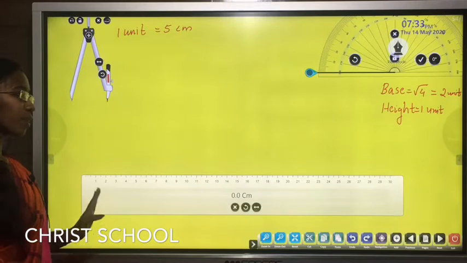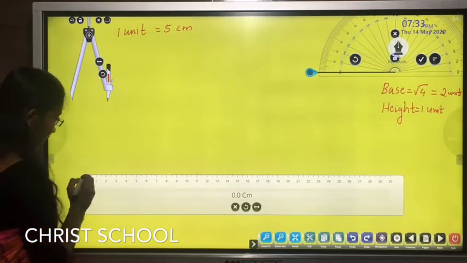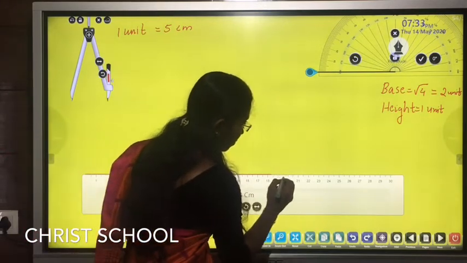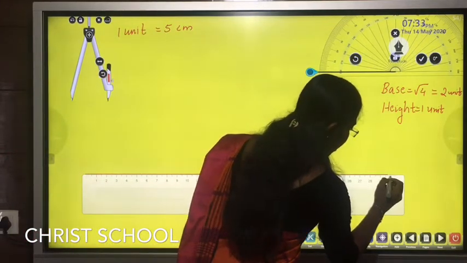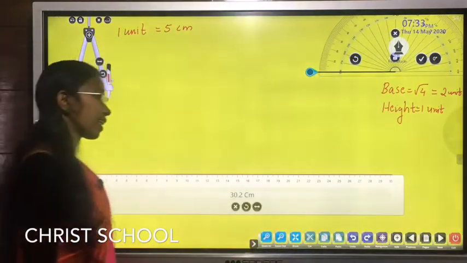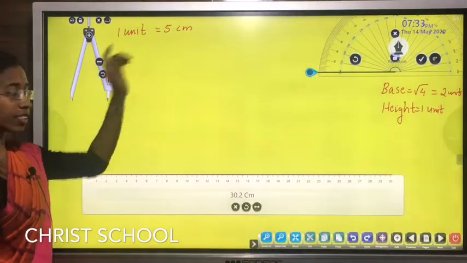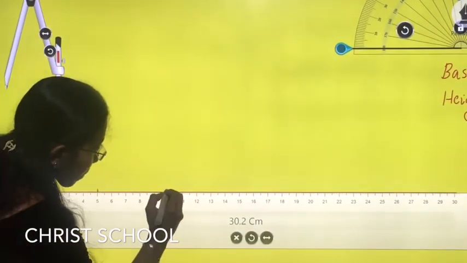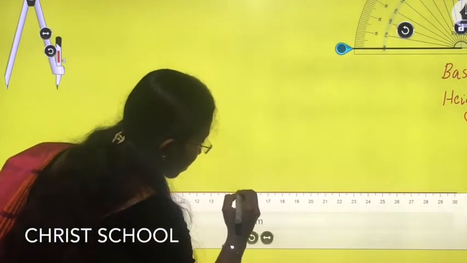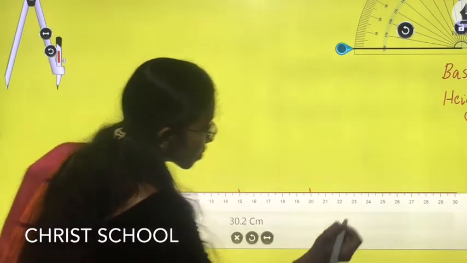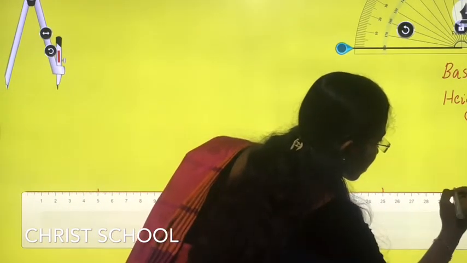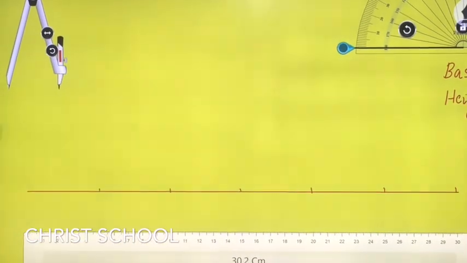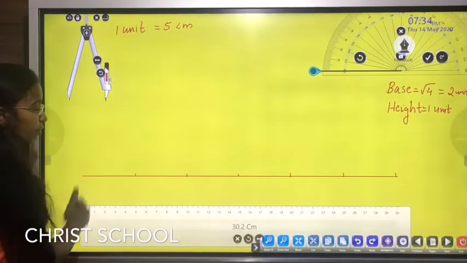So first step, draw a number line. This is our number line, and take 1 unit as 5 cm and mark it. Each one unit is 5 centimeters.